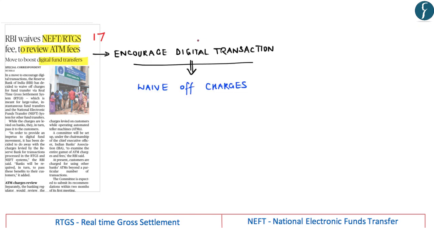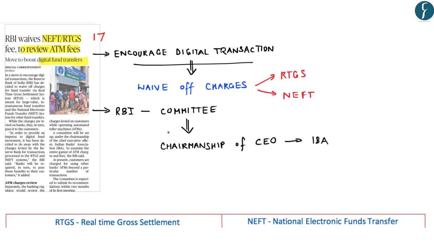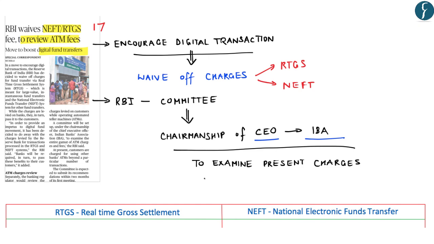To encourage digital transactions in India, the RBI has decided to waive off charges with respect to RTGS as well as NEFT. Now RTGS stands for Real Time Gross Settlement and NEFT stands for National Electronic Funds Transfer. Now the RBI has also decided to set up a committee under the chairmanship of the Chief Executive Officer of the Indian Banks Association to examine the present charges levied on ATM transactions. So on this note, let us wait for the report of this committee, as it is expected to submit its recommendations within 2 months of its first meeting.